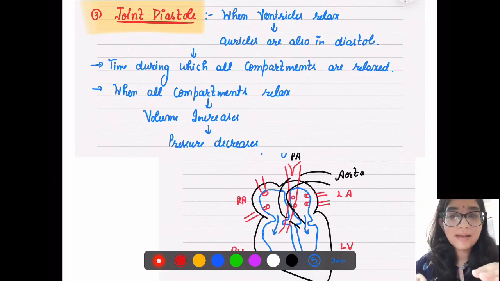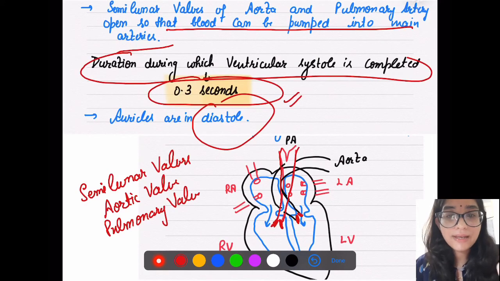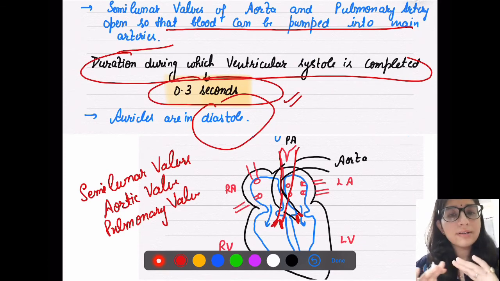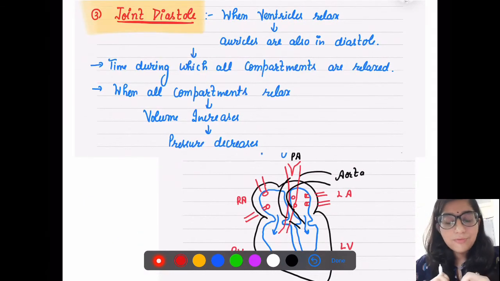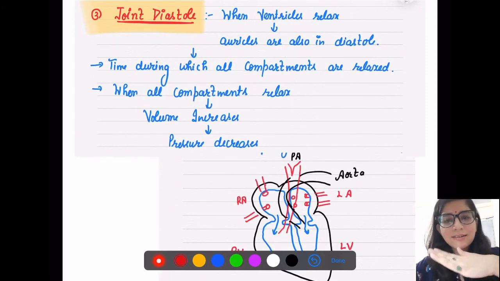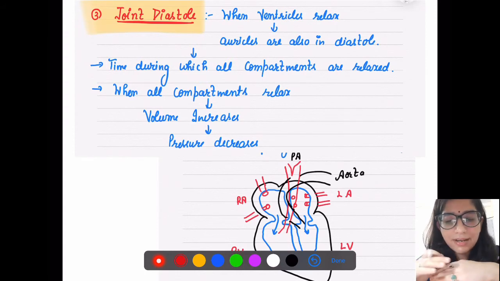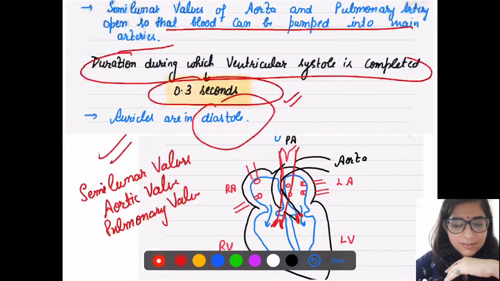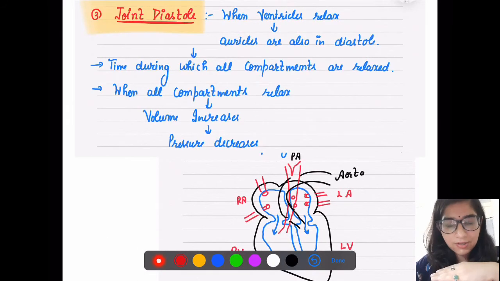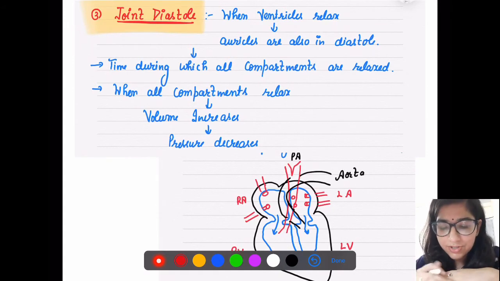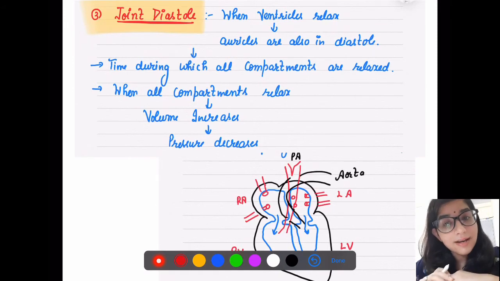Now what was happening in ventricular systole? Your auricles were relaxed. When the ventricles relax, because they have pumped blood to all the body parts, the auricles are also in diastole. What we have discussed here is that the auricles are in diastole, they are not doing anything. Now you will ask, ma'am, how? Because your auricles are receiving blood, and when they receive blood, they are in diastole, in a relaxed position. So when ventricles relax, auricles are also in diastole.